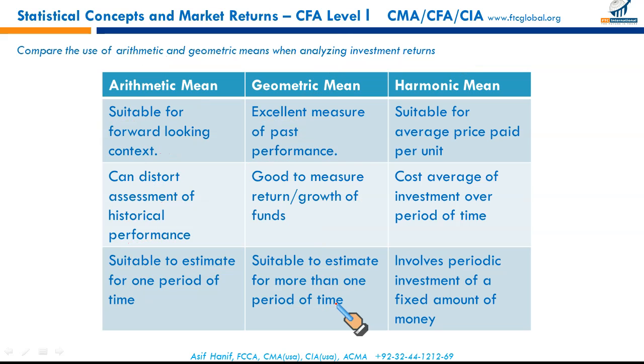So where do we use the harmonic mean then? Remember the key point: arithmetic mean is for a single period return in the future, and geometric is for more than one period in the future. So it has a longer time horizon for the prediction of future returns, and this is just for a single period. Harmonic mean is specifically used when we make investments in different phases, and the price of investment needs to be averaged. In that situation, we use harmonic mean.